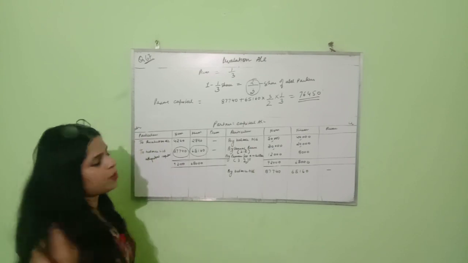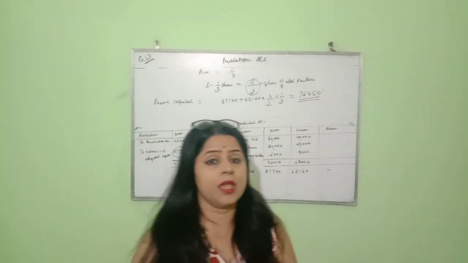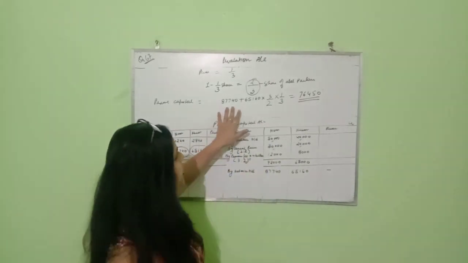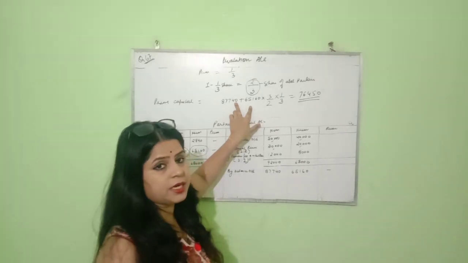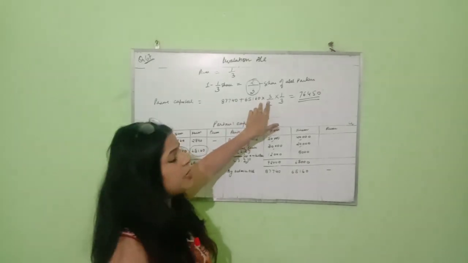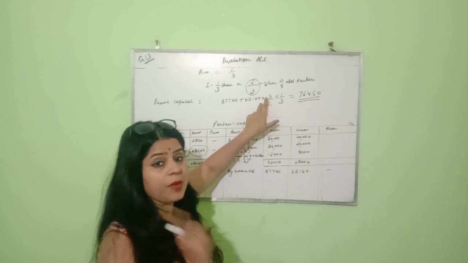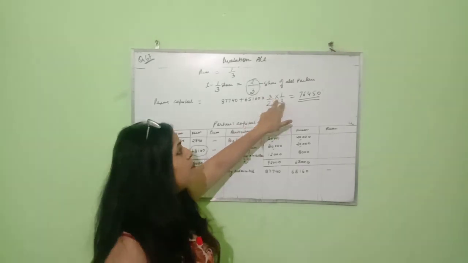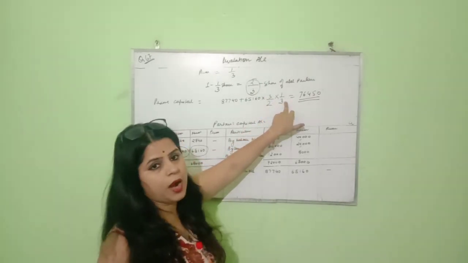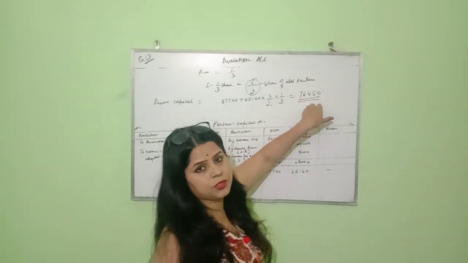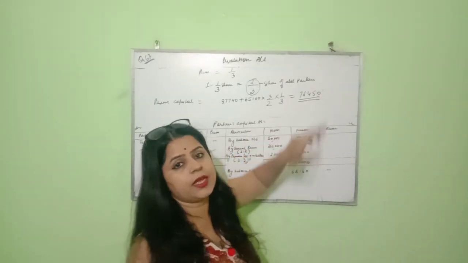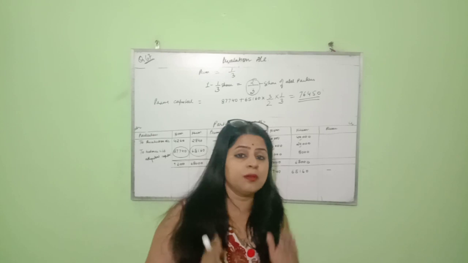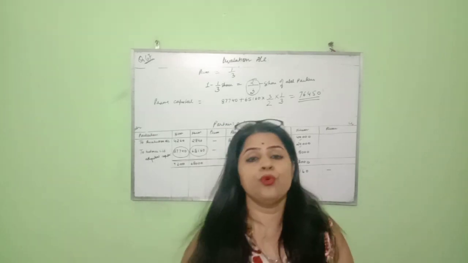And what had we calculated? We had calculated Prem's capital. First of all, what had I done? I added the adjusted capital of the partners, then multiplied by the reciprocal of the remaining share of the existing partners, multiplied by the share of the new partner, and we get 76,450. This is the capital to be brought in cash by Prem, the new partner.